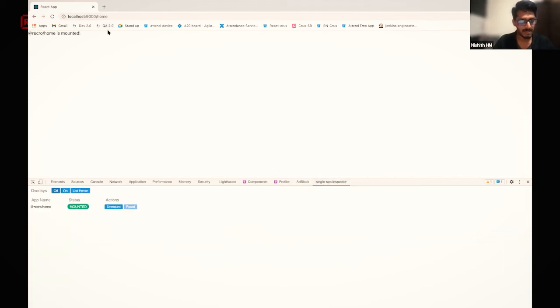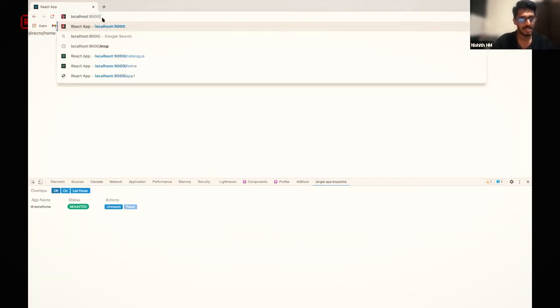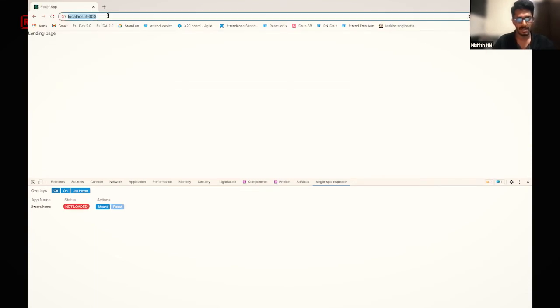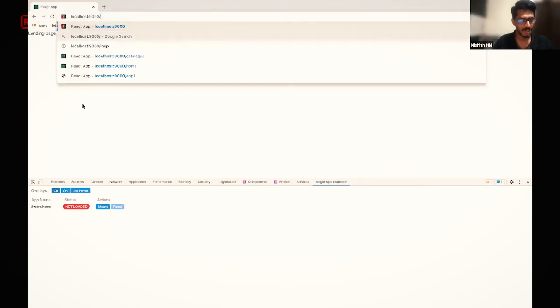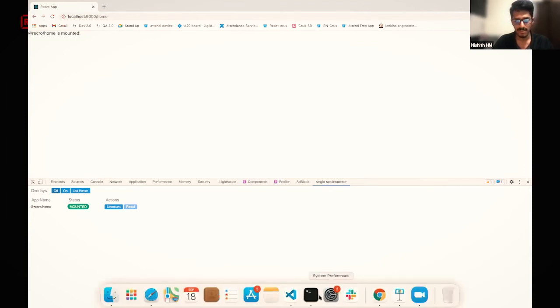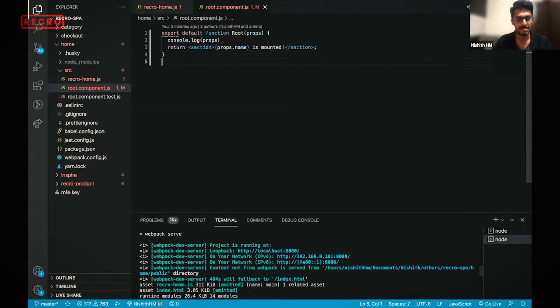And the next time, if you see, I went here, and now if I come here, it automatically got unmounted. And now if I come here, you see it got mounted again. If you do the same thing for a category, it's pretty simple.